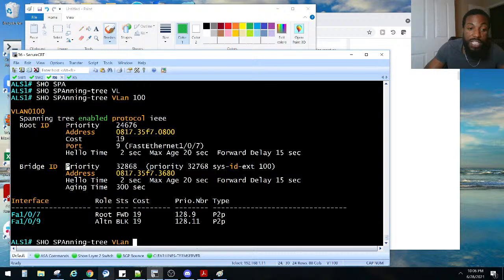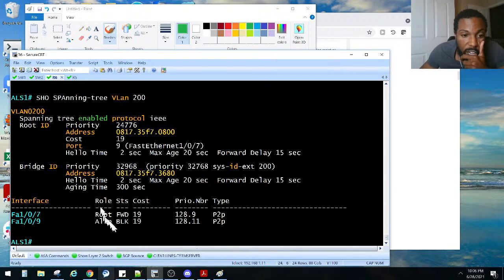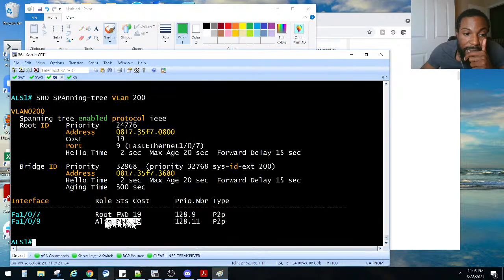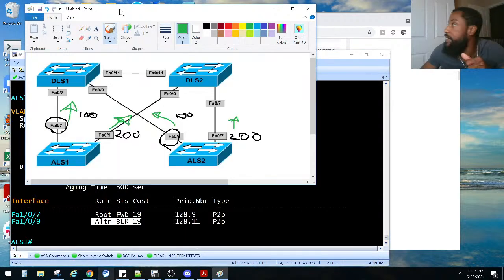VLAN, we do the same thing. Show spanning tree VLAN 200 is how we check it. VLAN 200, FA09 is blocking. It's blocking on ALS1. Right? Is that what he said? Yes. And 07 should be forwarding for VLAN 200.